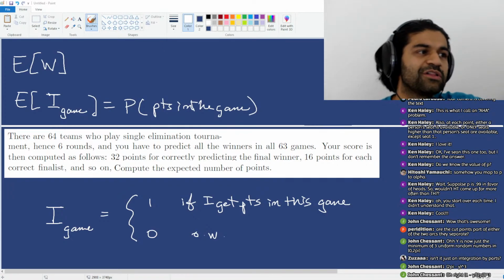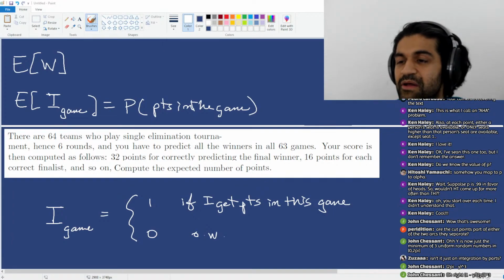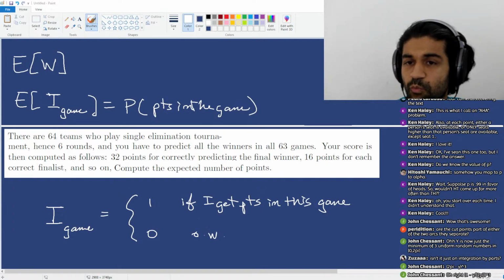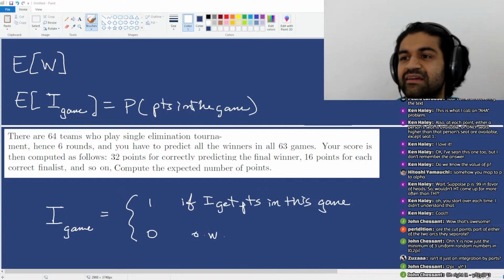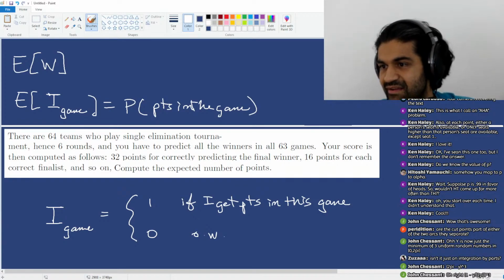So all of the rounds that led up to this game. So the probability that I get points in this game is just going to be 1/2 to the round that the game is in, right?